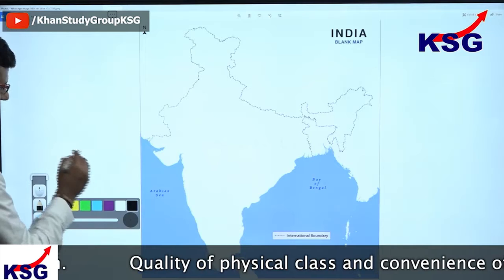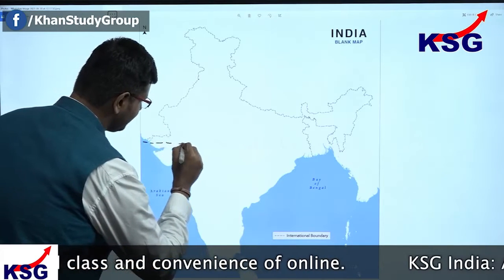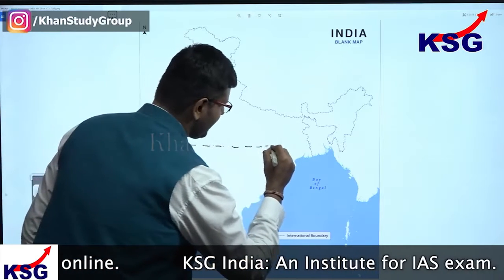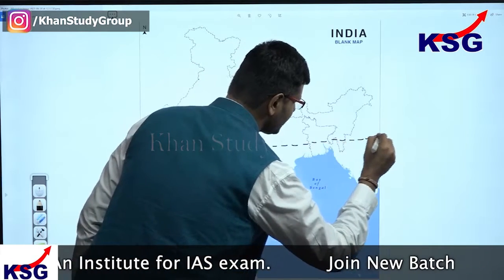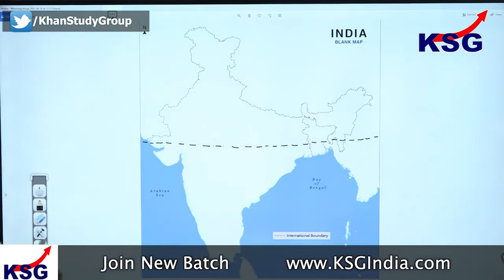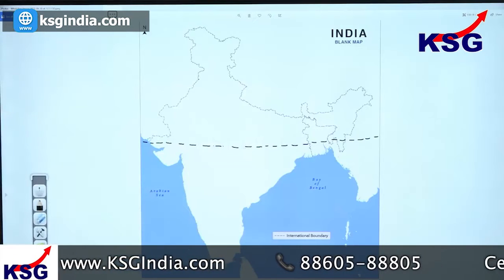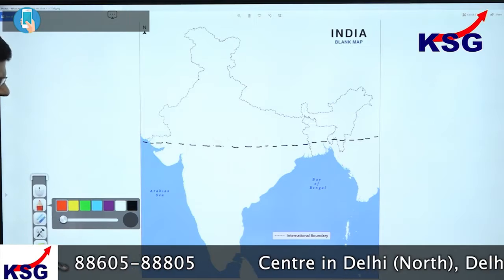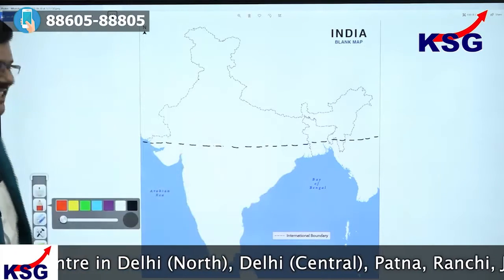So just see, this is the Tropic of Cancer that I am drawing. This Tropic of Cancer would be dividing India into almost two parts, where for our own understanding we can find out what lies in the north of it and what lies in the south of it. And I am taking this triangular grid method. Before this, let's have some districts or cities that might lie around this Tropic of Cancer.